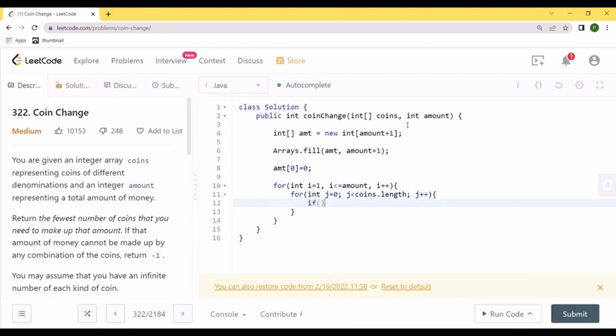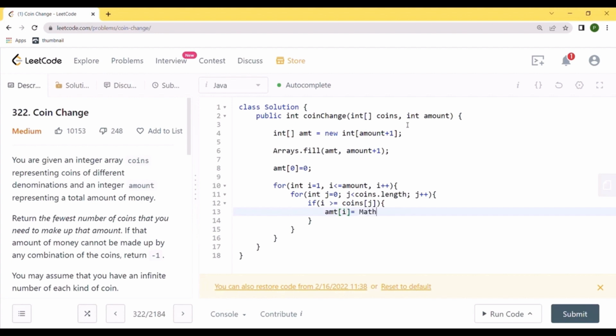And first of all, we will check that if our present i is actually greater than or equal to whatever value of coin that we are comparing it with. So if this is true, then only we will check what is the amount for any given j, any given i.